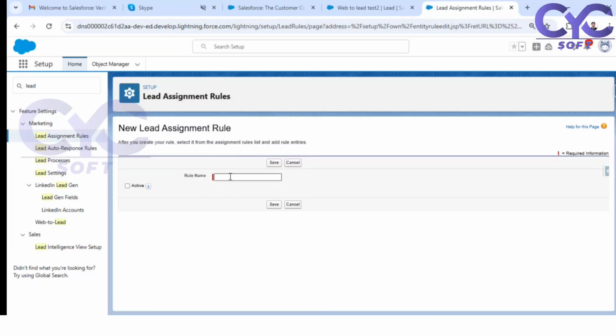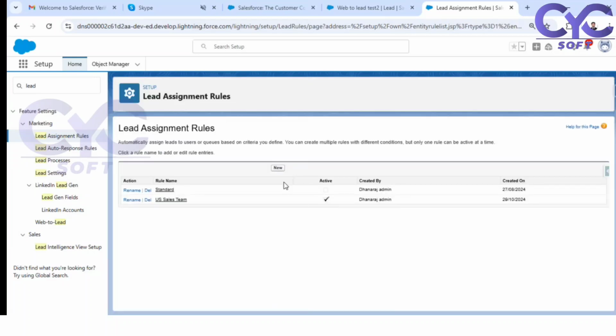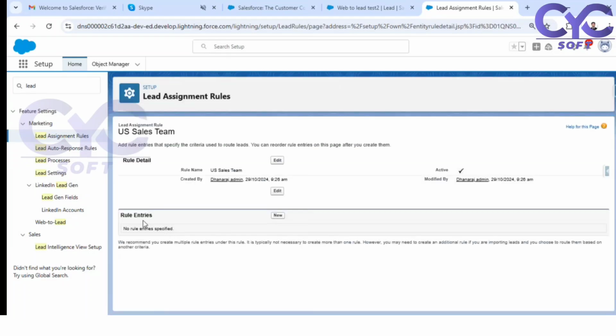Okay, now come here, let me add the rule name: US based, US sales team. Not a single user, some team members are there, right? So I am going to activate this and save this. Done. See here, now the US sales team rule is there. Just open this. Okay, so rule entries. As of now, no entries are there.